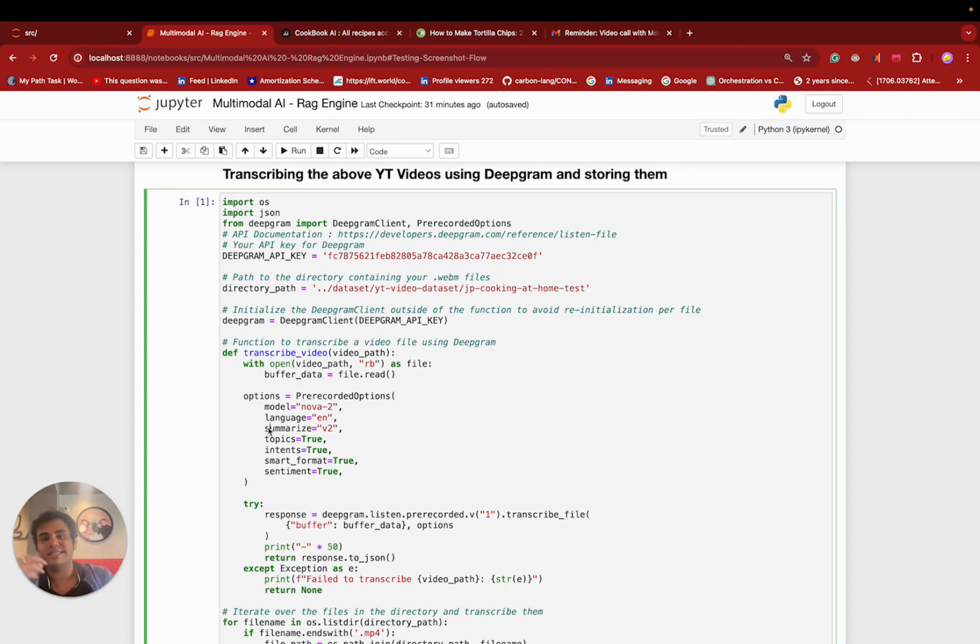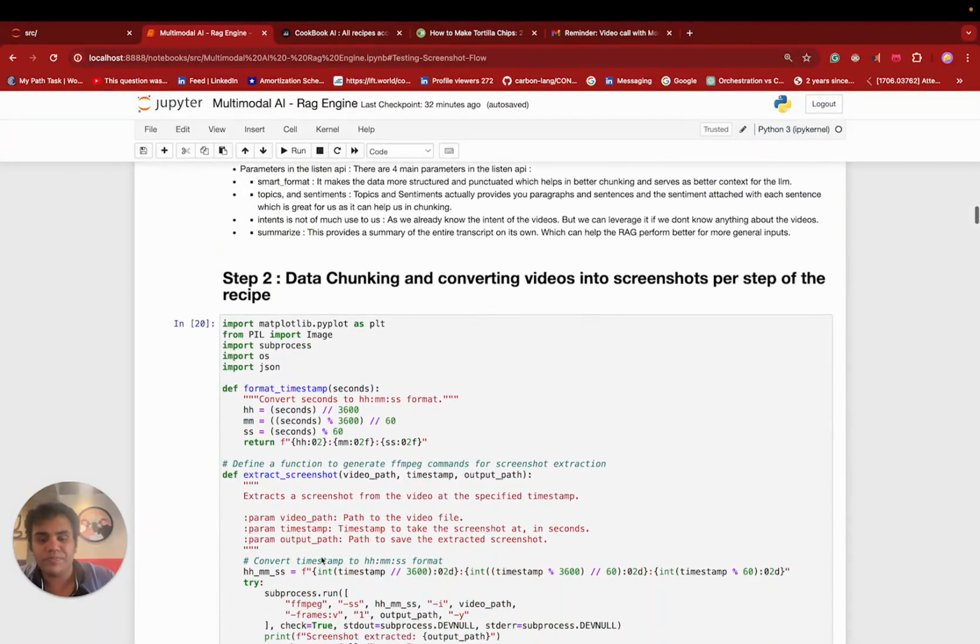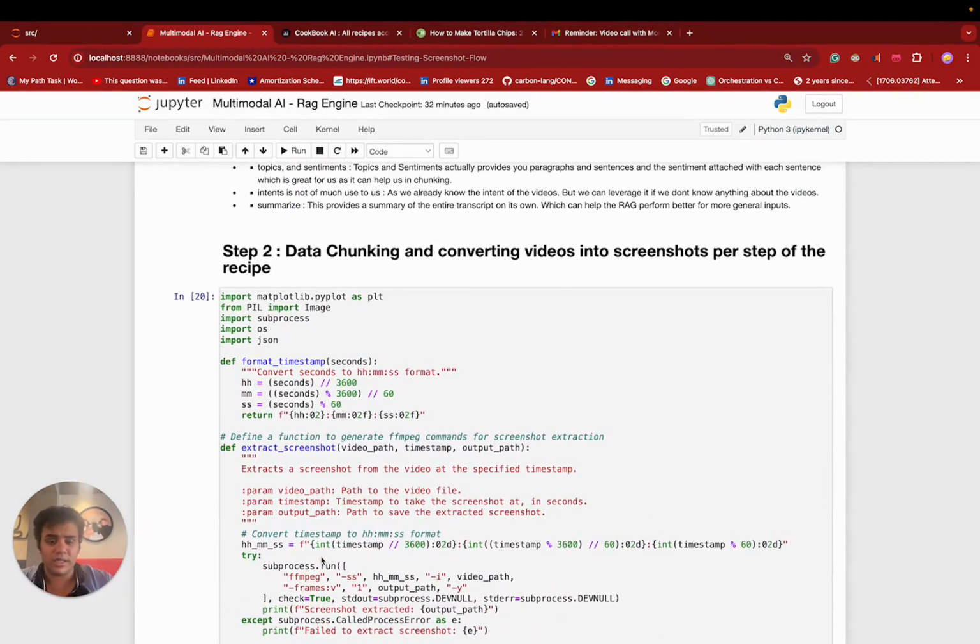Sentiment actually gives sentences after every logical pause. That can help us chunk better and extract those sentences instead of chunking, let's say, any random sentences together. So what we can do is understand that, okay, after this point there's a logical pause, and I will chunk these sentences together. So yeah, now let's talk about the data chunking part.